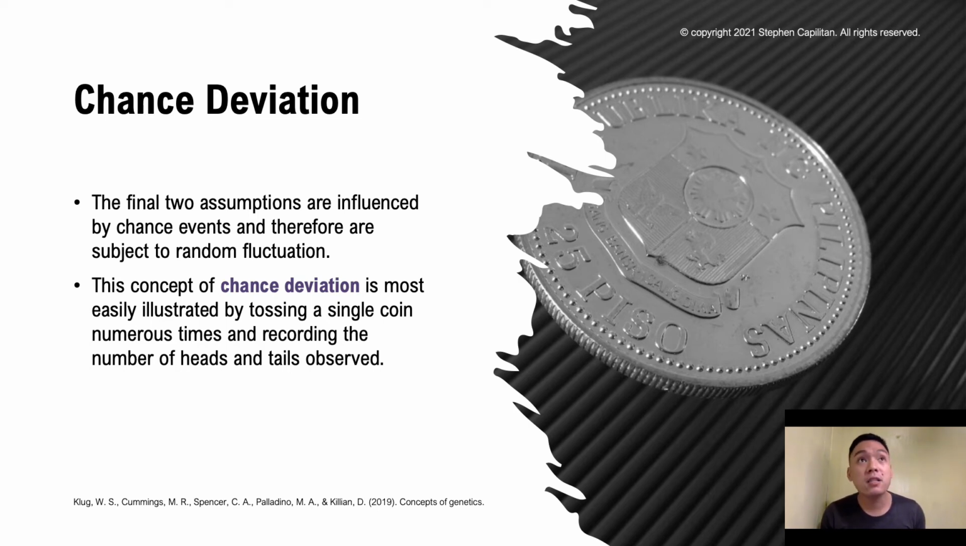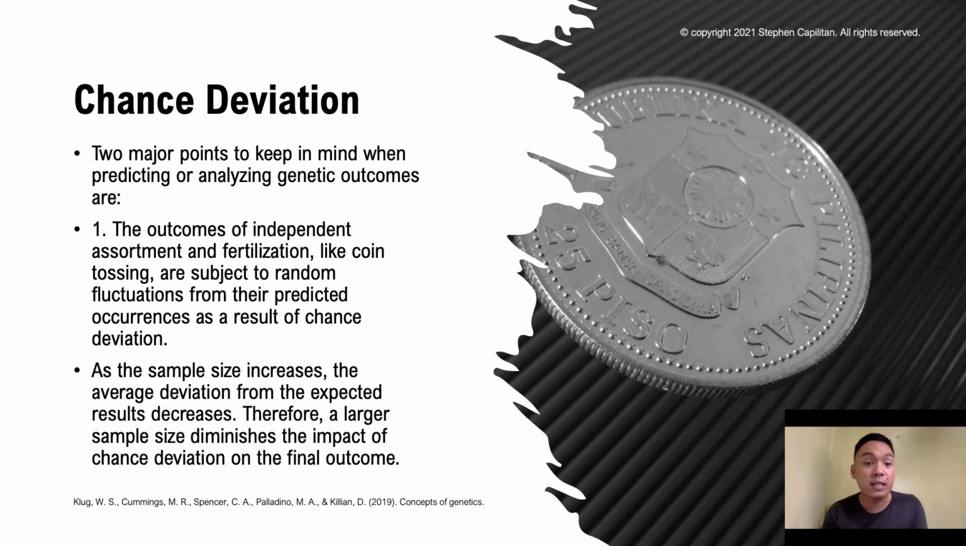Actually, all heads or all tails in 1,000 tosses can be predicted to occur with a probability of 1/2 multiplied 1,000 times. Since 1/2 to the power of 1,000 is less than 1 in a million, an event with a probability as small as that is virtually impossible. So this is the concept of chance deviation.